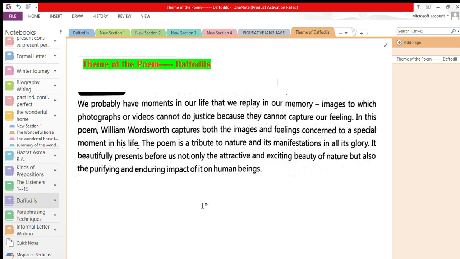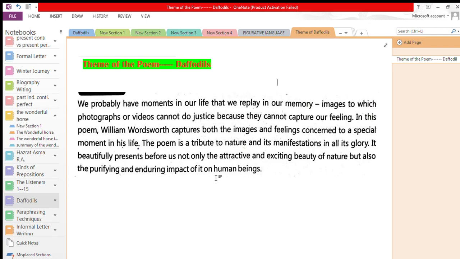different forms of nature that can impact us or affect us, like nature in the form of mountains, rivers, the sea, greenery, pastures, and meadows. In any form, nature always has a deep impact on human beings. So this is the main theme of the poem, Daffodils.